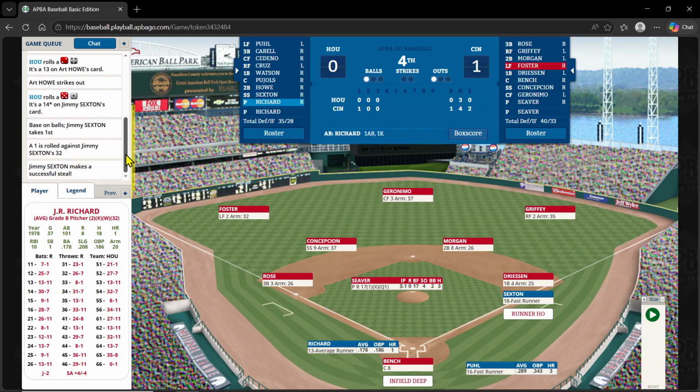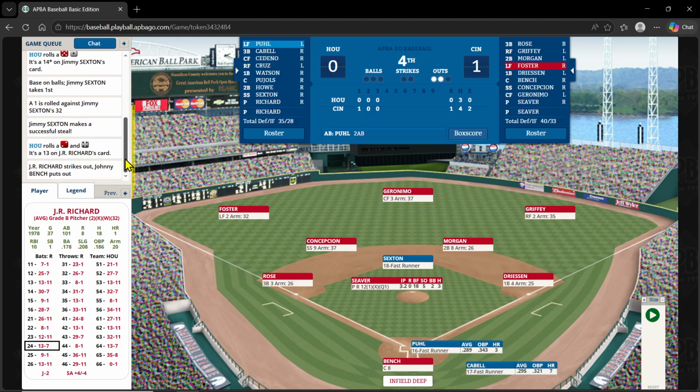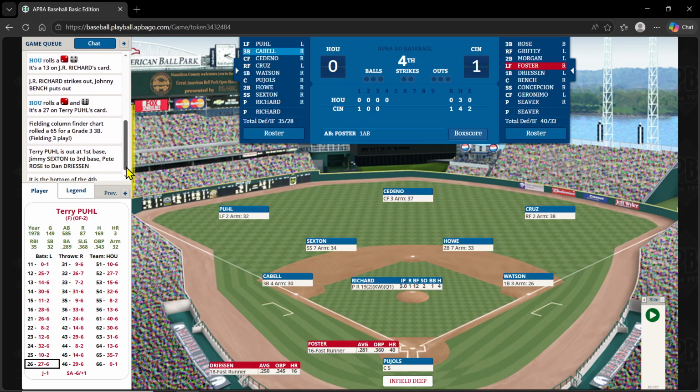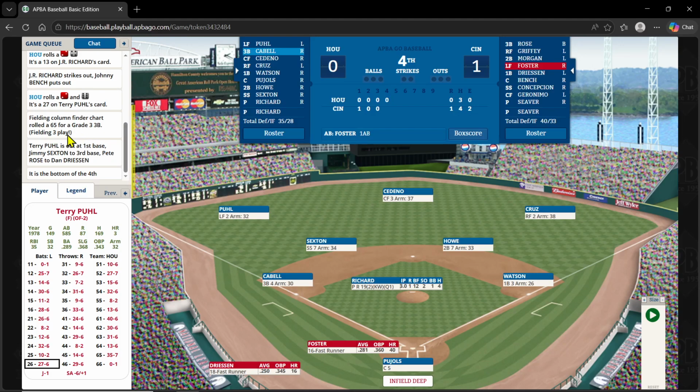And a 1 is rolled against Sexton's 32, and he makes a successful steal. So now Richard's up with Sexton on second. A little bit of a delay to move him to second. There's a 24-13, and Richard strikes out. That's 5 for Seaver. Runner on second, 2 out for Terry Poole. And he rolls a 26-27. That's a fielding 3 play for the third baseman, and he is out.